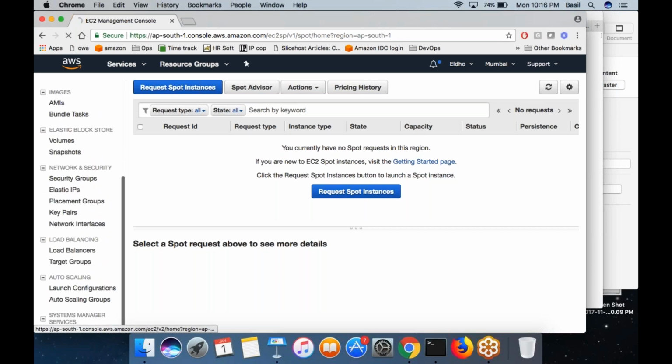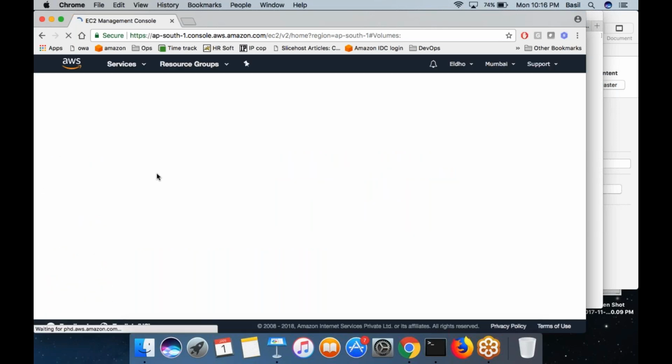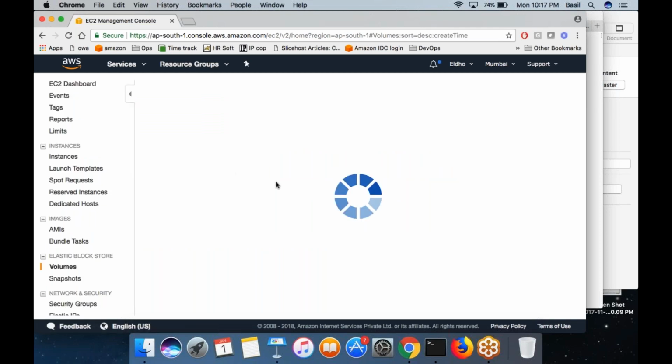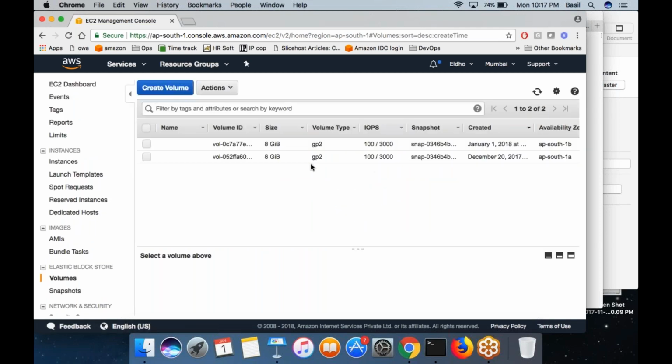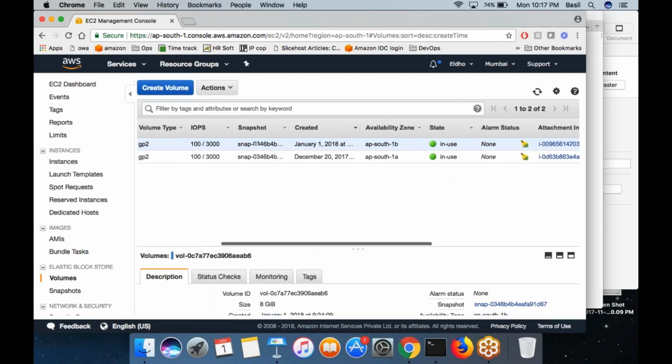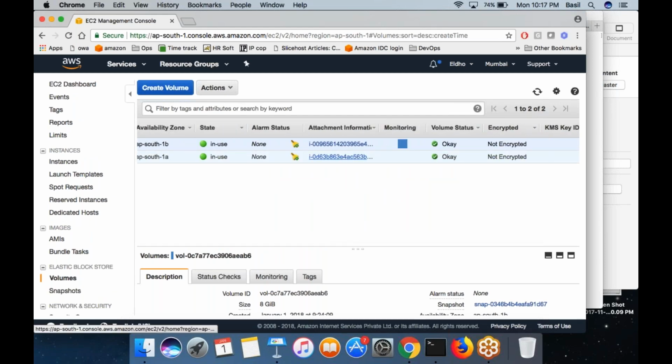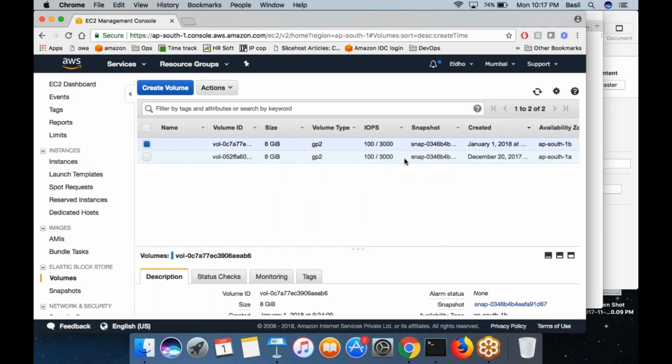And volume snapshots, volumes is nothing but the storage that you have added. You already have added an 8 GB storage, right? That you can see here. This is the storage that you have already created and it is in use. As you can see here, right?